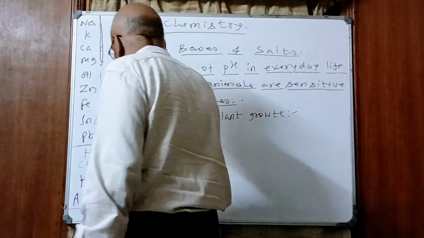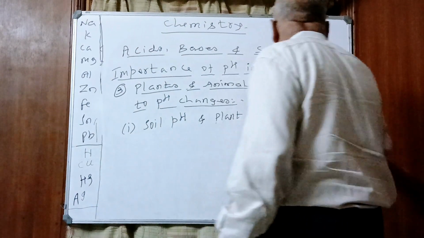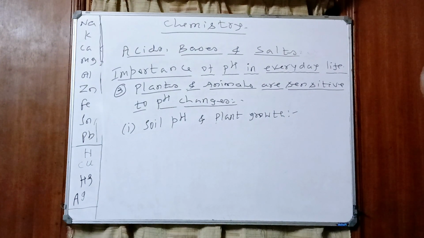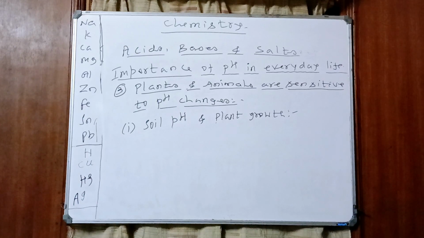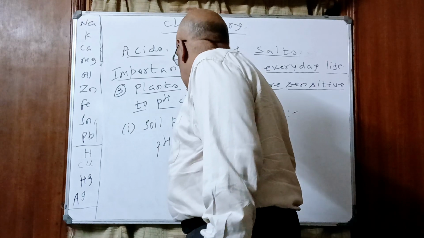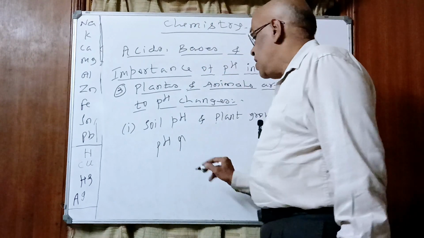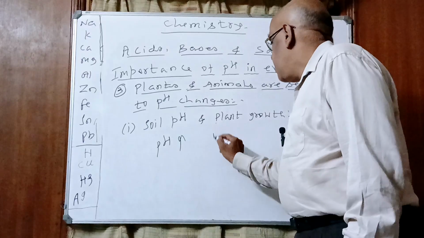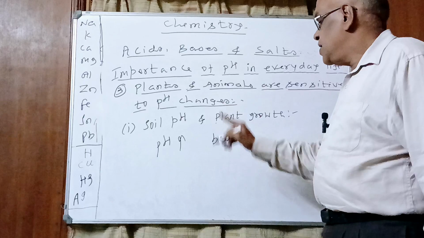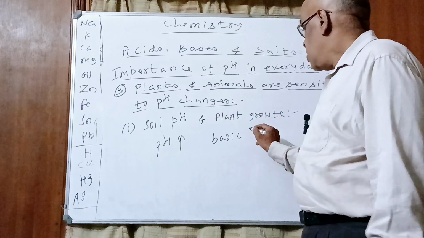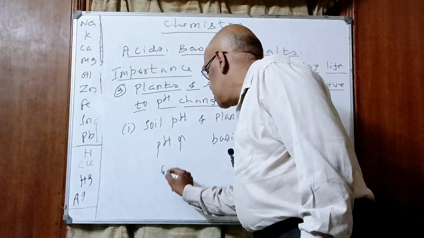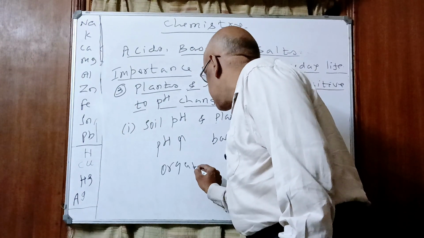Second case, I said most of the time soil will be acidic. Rarely it will be basic. When it is basic, what do they add? They add organic matter like manure or compost. When pH is high, what happens? It will become basic. Understood? Stronger the base, higher the pH. So what do farmers do? They add organic matter.